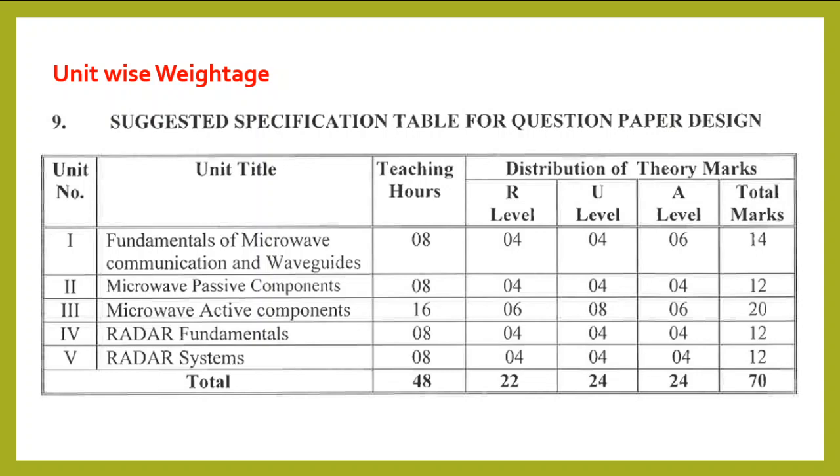Second chapter, Microwave Passive Components, takes 12 marks out of 70. Microwave Active Components, one of the important chapters, will take 20 marks from the 70. Radar Fundamentals will take 12 marks and Radar System will take 12 marks out of 70.